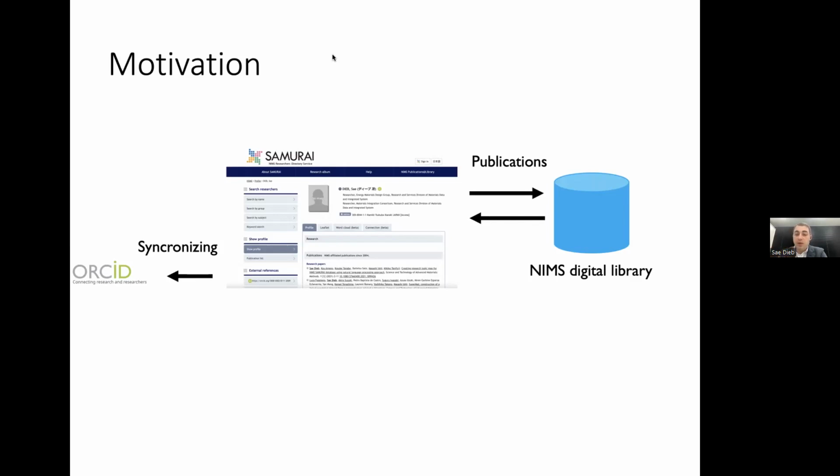This digital library is linked with each researcher's publications through the DOI. Recently, Samurai was developed further with a unique ID for each researcher that connects him or her to external databases like the Kaken database in Japan and the ORCID database outside.